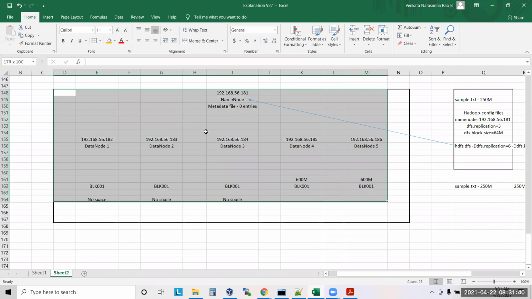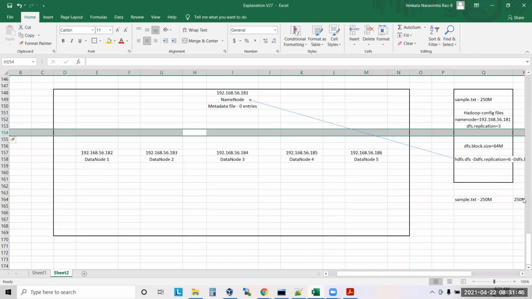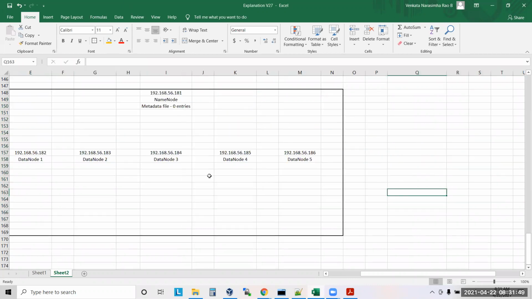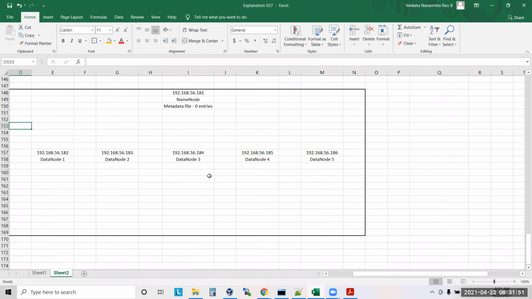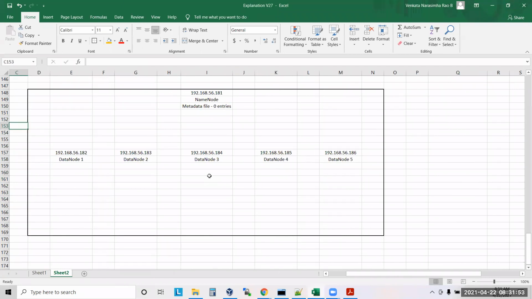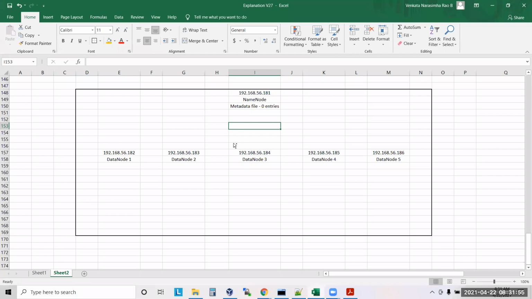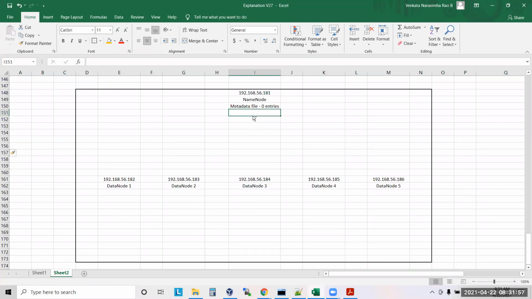Okay, guys, now let's come back. Now, how is the metadata maintained by the name node, and how is the data maintained by the data nodes? We will see that here.